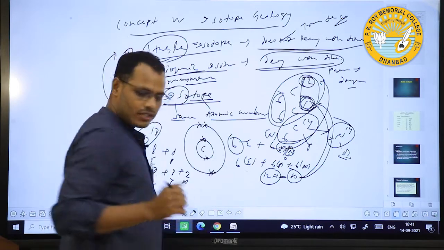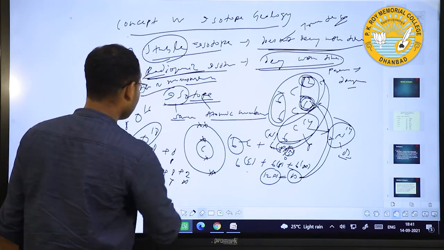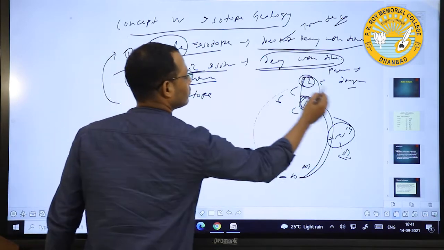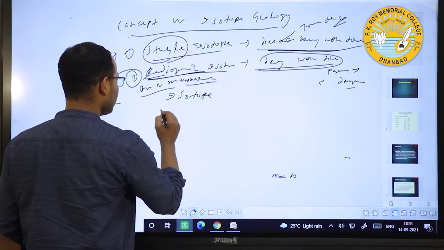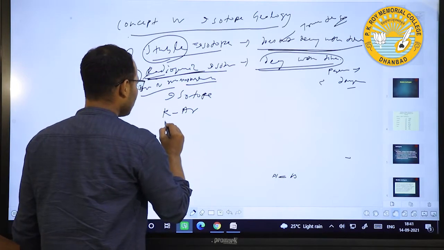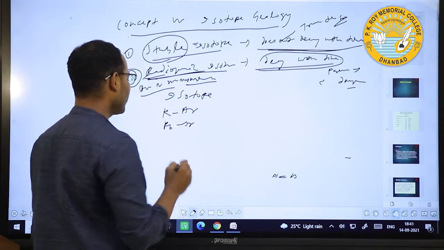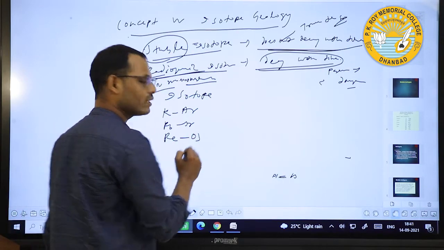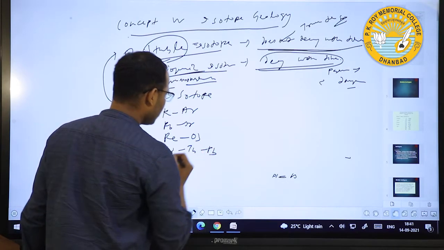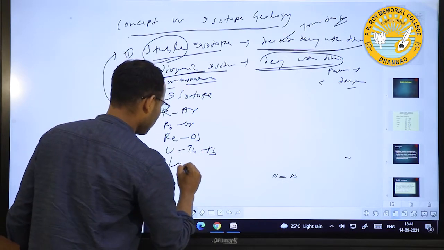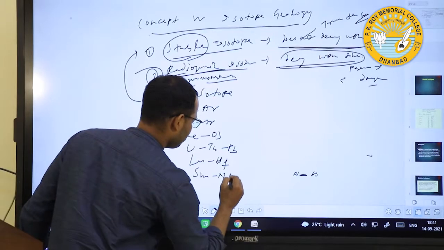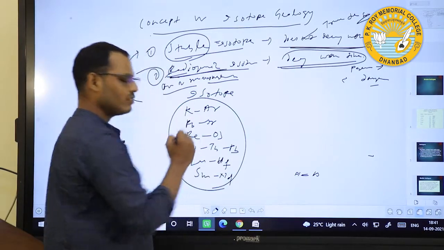In radiogenic isotopes, there is the potassium-argon method, then the rubidium-strontium method, then the rhenium-osmium method, then the uranium-thorium-lead method, then the lutetium-hafnium method, then the samarium-neodymium method.